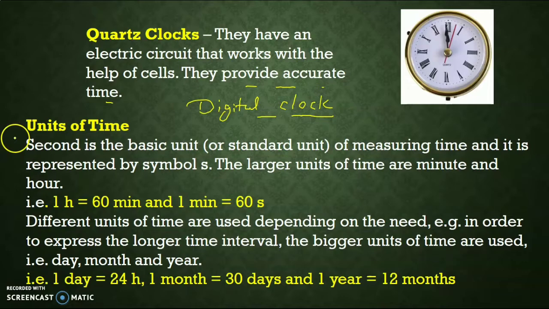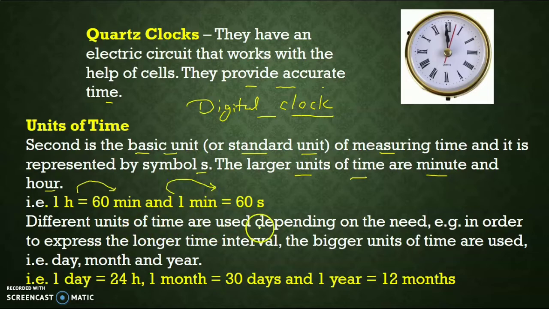Now we will understand the unit of time. Second is the basic unit or standard unit. Different units are used by different persons and different countries. But second is the very important basic unit or standard unit of measuring the time, and it is represented by the symbol s. The larger units of time are minute and hour. These are also standard units. As you know, 1 hour is equal to 60 minutes and 1 minute is equal to 60 seconds.